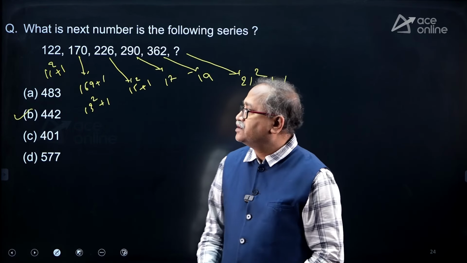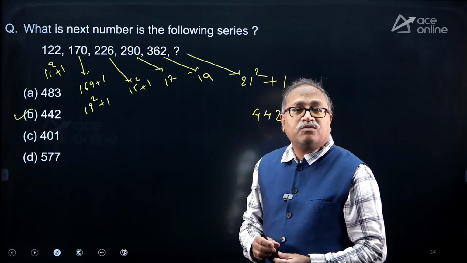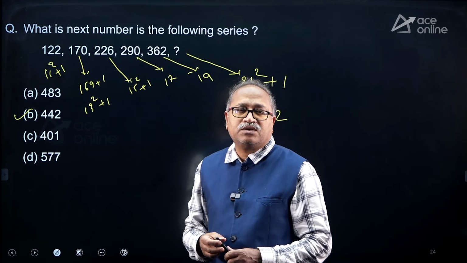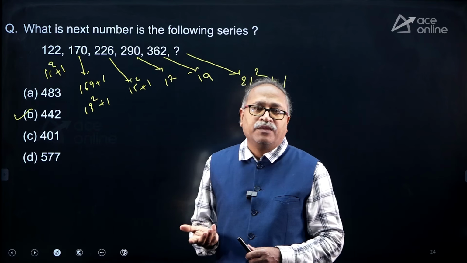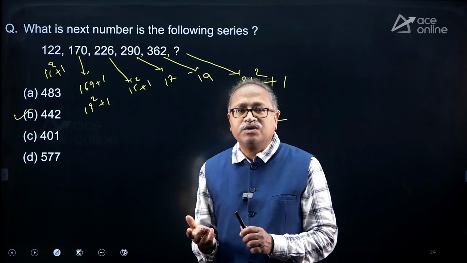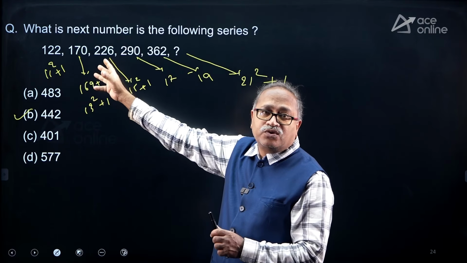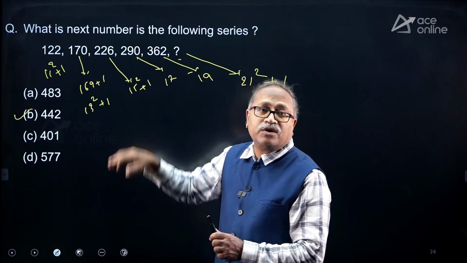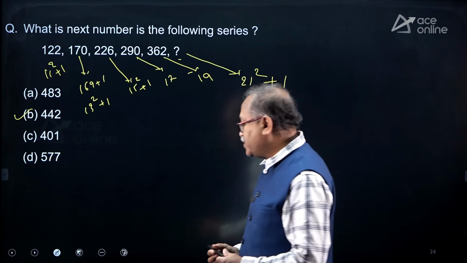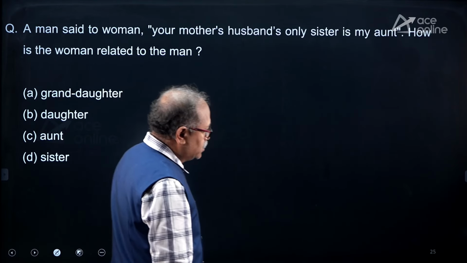Hope it's clear. Right. So, you may ask, Narendra, how did you get that 122 is 11 square plus 1? Because we work so many numbers and so many times the 11 square or 17 square 289. So, any number that comes closer to that, it automatically strikes that it could be possible that 11 square plus 1. So, let us try this. So, when I try on the other number, I got in the form of n square plus 1. Right, my dear friends, I am moving on to the next question, and the next question is this.